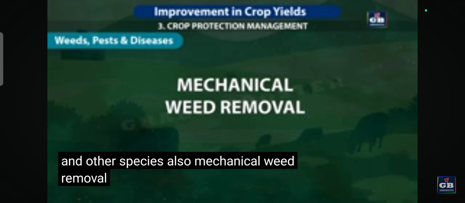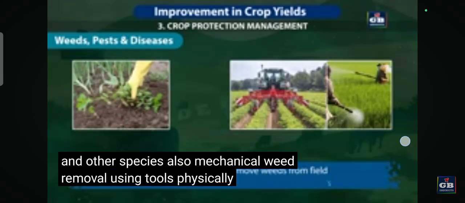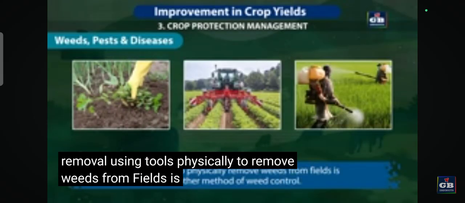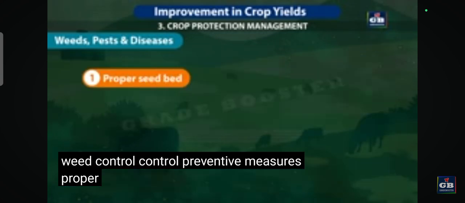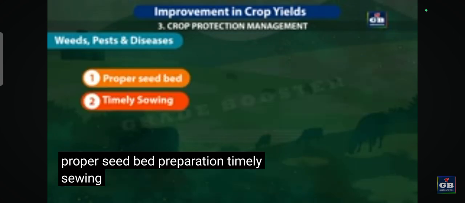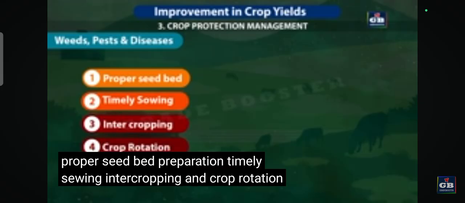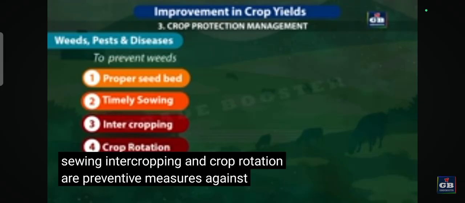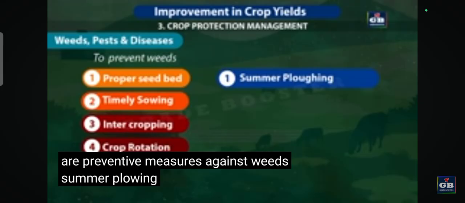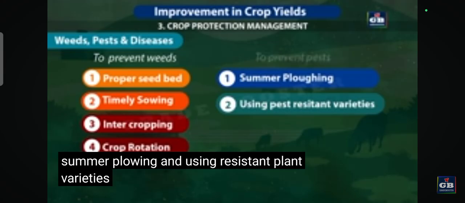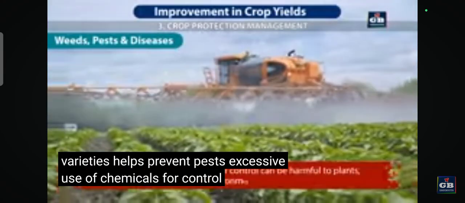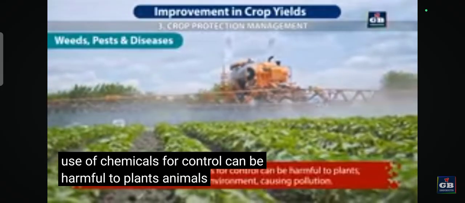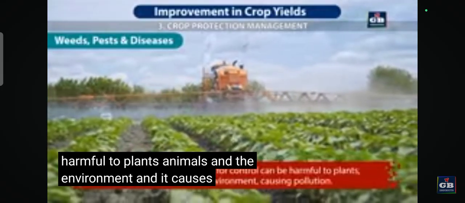Mechanical weed removal. Using tools to physically remove weeds from fields is another method of weed control. Preventive measures. Proper seedbed preparation, timely sowing, intercropping, and crop rotation are preventive measures against weeds. Summer plowing and using resistant plant varieties help prevent pests. Excessive use of chemicals for control can be harmful to plants, animals, and the environment, and it causes pollution.